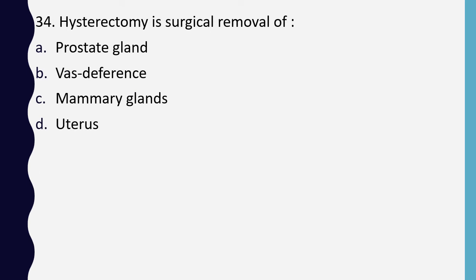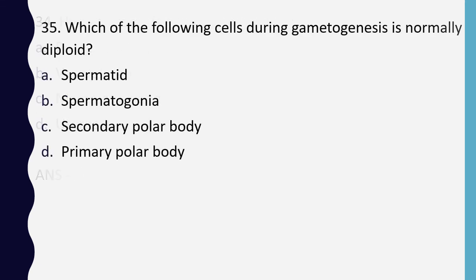Question number 34. Hysterectomy is surgical removal of prostate gland, vas deferens, mammary glands, uterus. Correct answer is option D, uterus. Question number 35. Which of the following cells during gametogenesis is normally diploid? Spermatid, spermatogonia, secondary polar body, primary polar body. Correct answer is option B, spermatogonia.